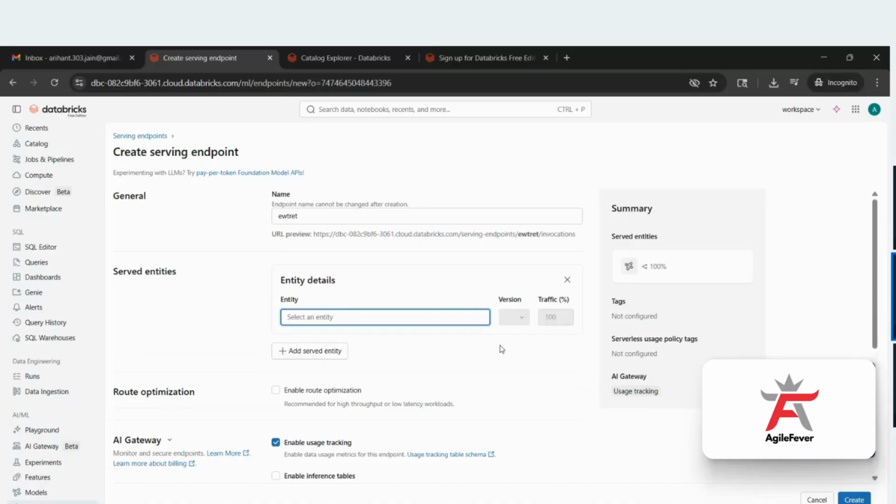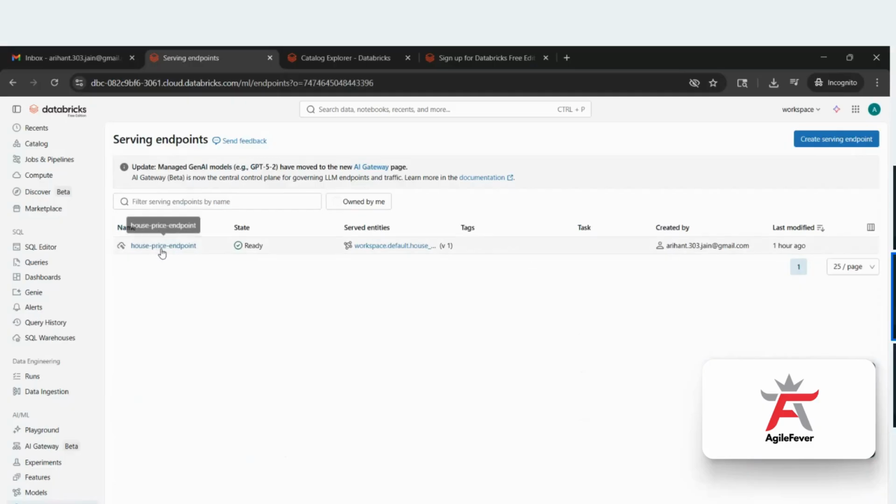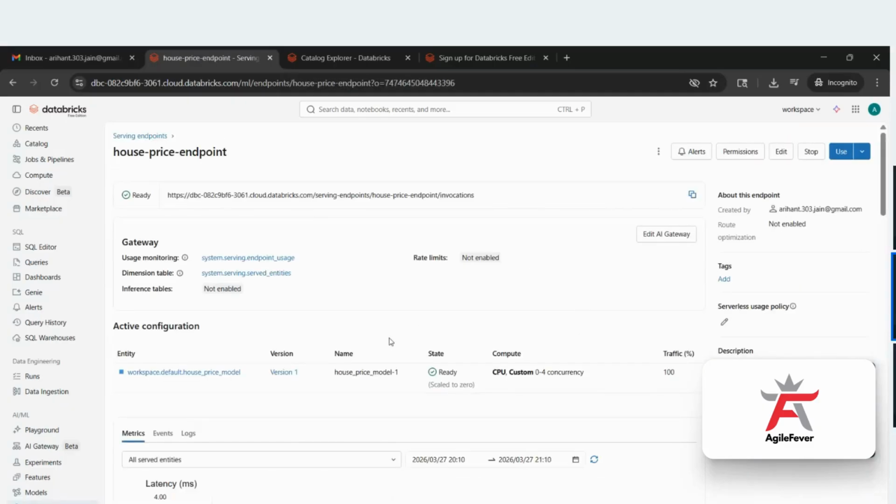Once you create it, this page will start appearing. This is how it will look like. The link which I was telling you about, see, this is how the link will look like. Now this is your REST API, which you are going to share with the UI team. Using this, my model will be called, which is that linear regression model.